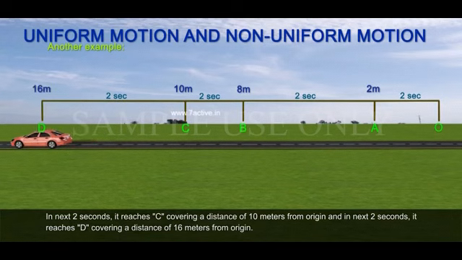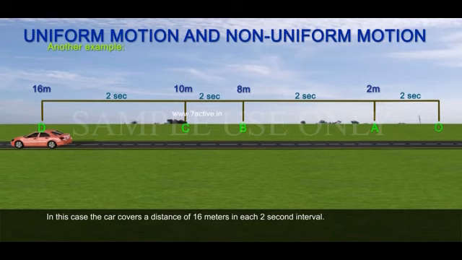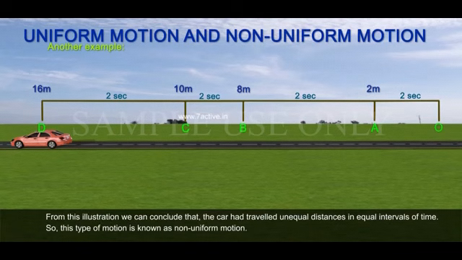In this case, the car covers unequal distances in each 2-second interval. From this illustration, we can conclude that the car had travelled unequal distances in equal intervals of time. So, this type of motion is called non-uniform motion.